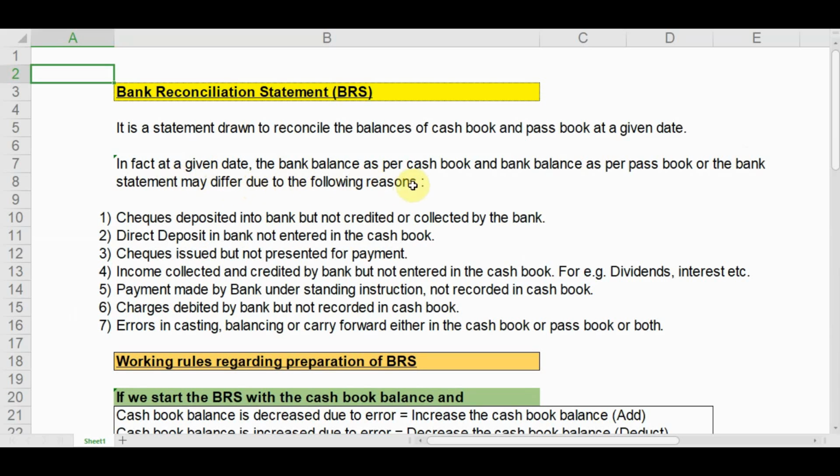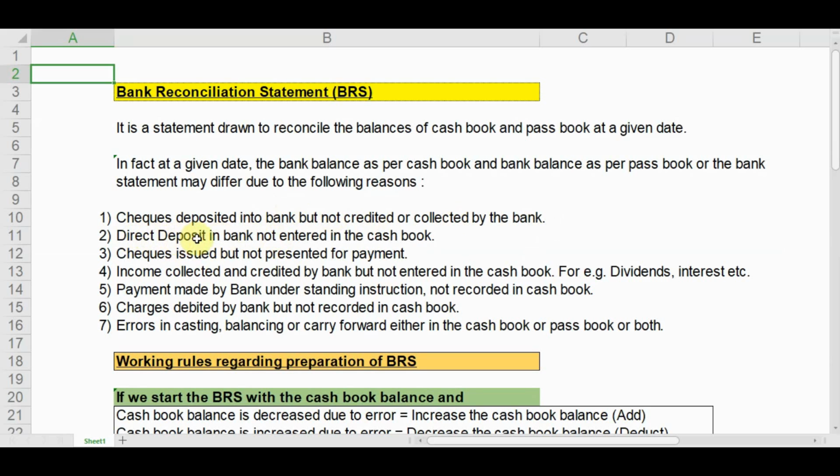So what are the reasons? Number one, checks deposited into bank but not credited or collected by bank. If we deposit checks into bank, we have increased our cash book balance, but as they are not credited by the bank, the passbook balance is less. So there is a discrepancy between the cash book balance and the passbook balance.